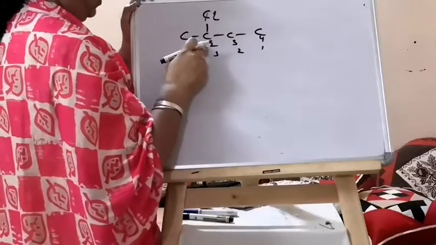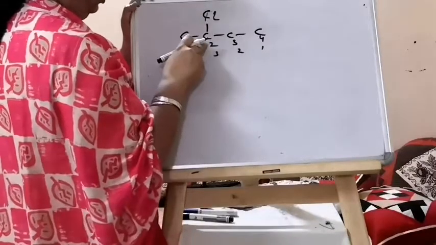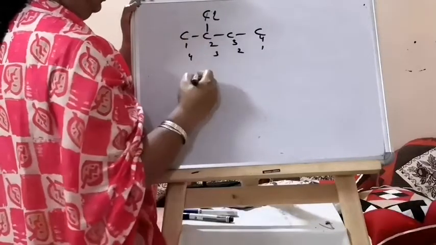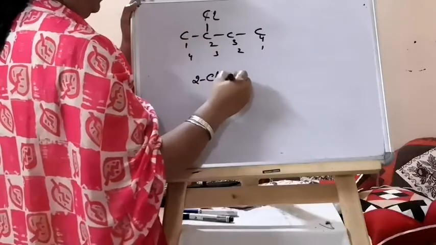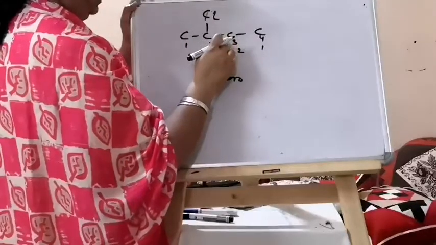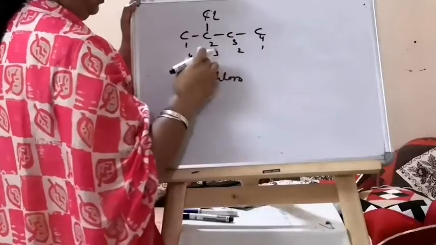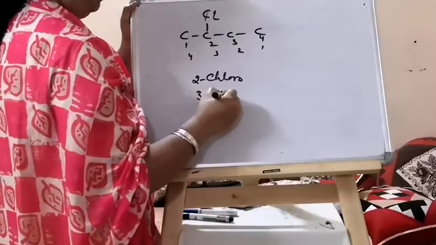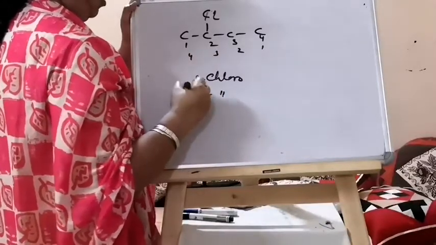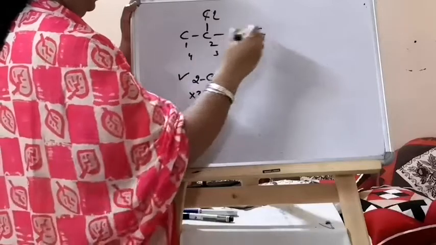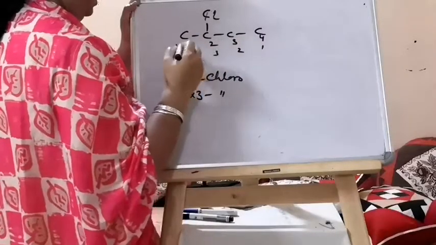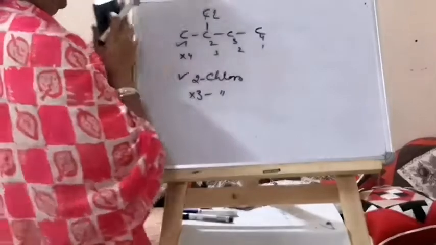If you go this way, chlorine is at 2, so you have 2-chloro. If you come from the other side, it will be 3-chloro. So this is wrong, this is right. This numbering is correct, this numbering is wrong.